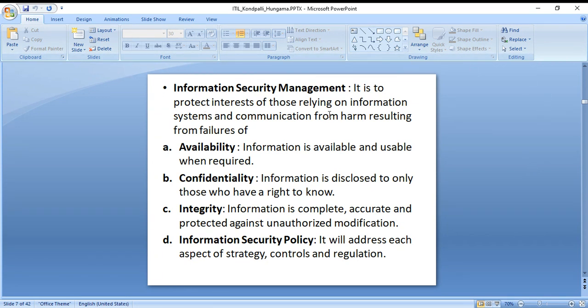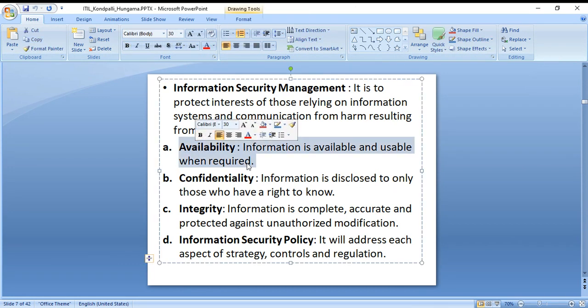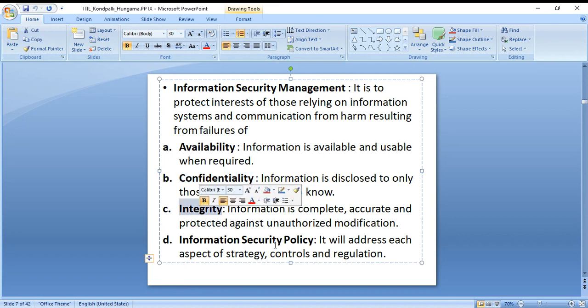It is to protect the interest of those relying on information systems and communication from harm resulting from failures of availability, confidentiality, integrity, information security policy. So all these four are really important. I hope I don't need to read it out, but still let me tell you: availability means information is available and usable when required, and you can refer to it whenever you want. Confidentiality is like having your own password set for your laptop and never sharing it with someone else. And then integrity: information is complete, accurate, and protected against unauthorized modification.